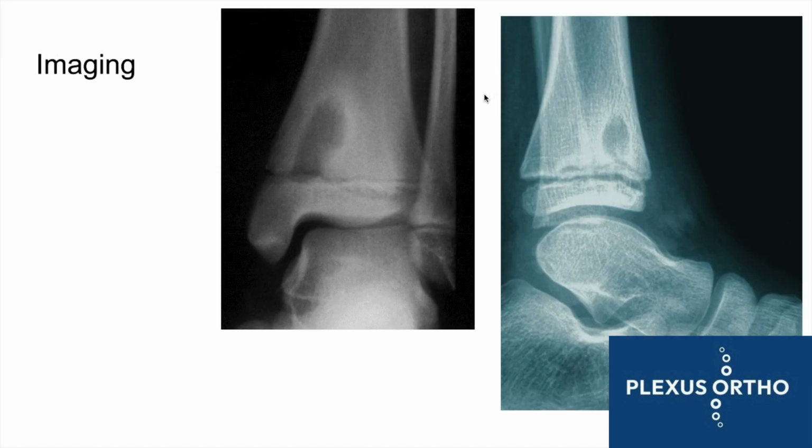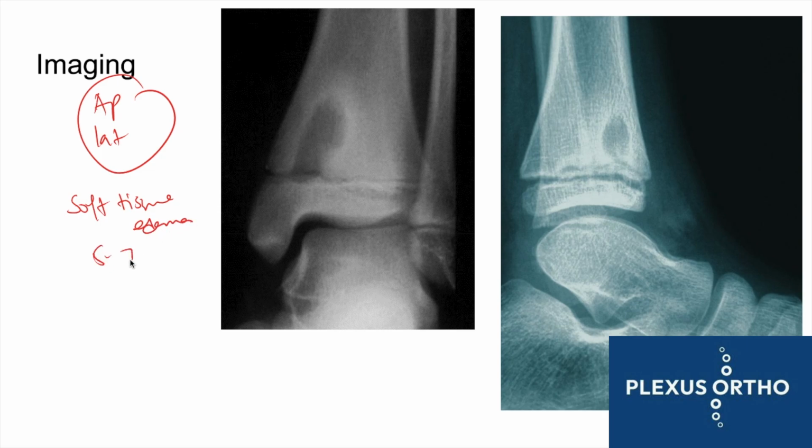Now coming to the imaging, what will you see? You should obtain an AP and lateral view of the suspected area, right? In early films, in the first few days, you will only see soft tissue edema. After about 5 to 7 days, you can see periosteal bone formation. In 10 to 14 days, you can see osteolysis, where the bone becomes more radiolucent. Then metaphyseal rarefaction can be seen, and sometimes you can see an abscess as well.